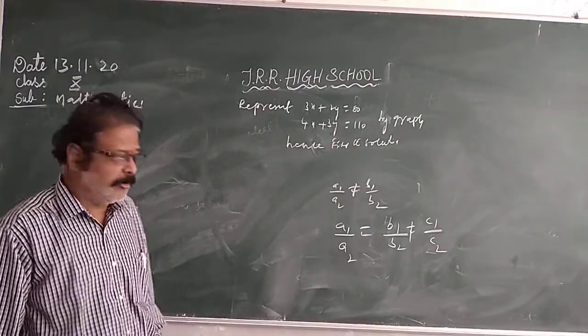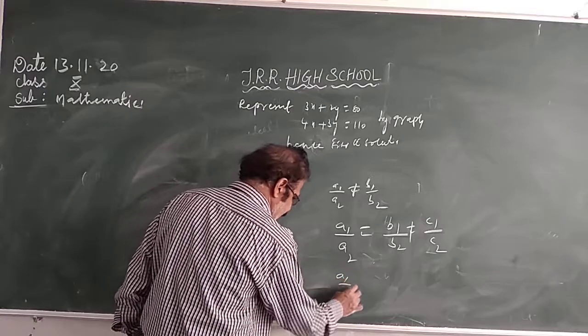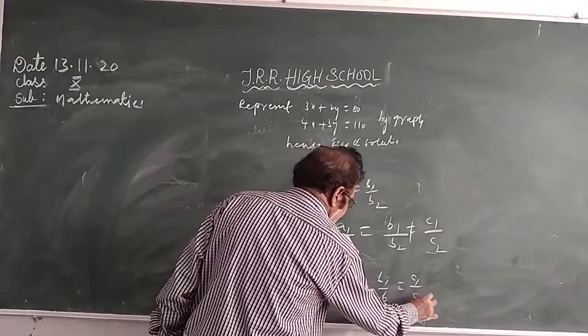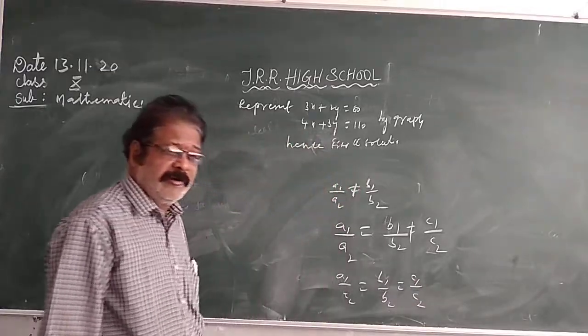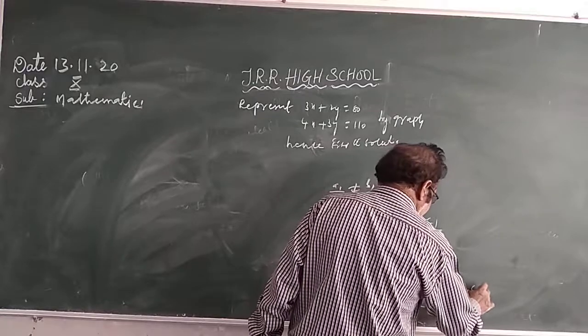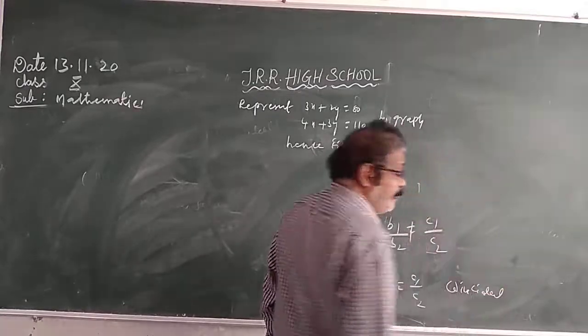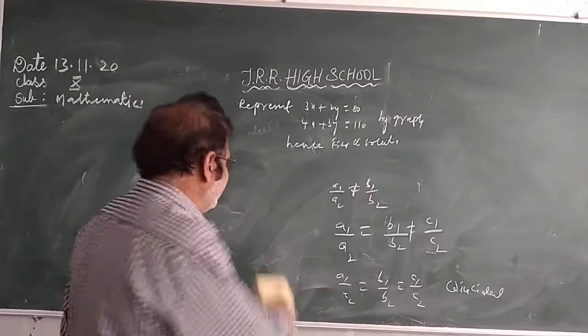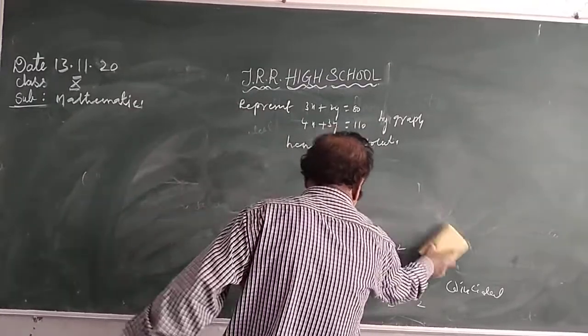No solution. If a1 by a2 equal to b1 by b2 equal to c1 by c2, all the ratios are equal, coincident lines. Coincident means many solutions. So you have to check it. After checking, you can show by graph.